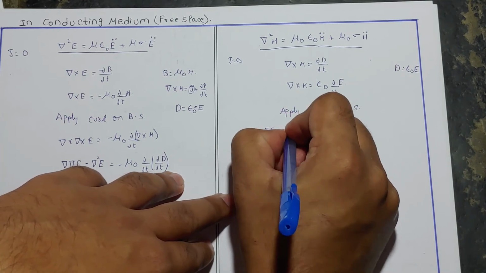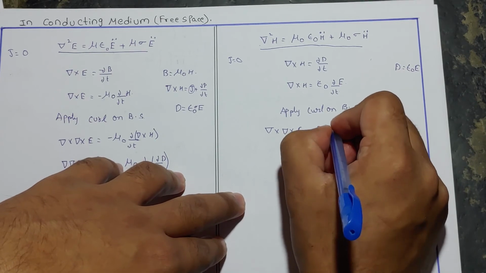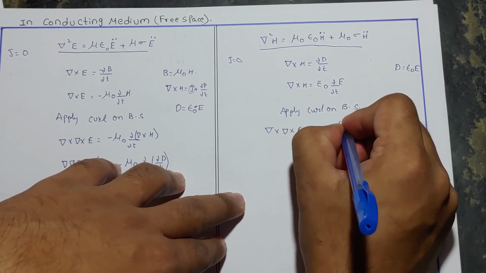Del cross del cross H is equal to epsilon naught dou by dou T of del cross E.